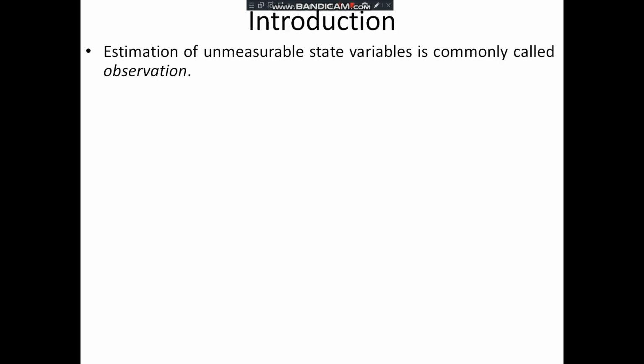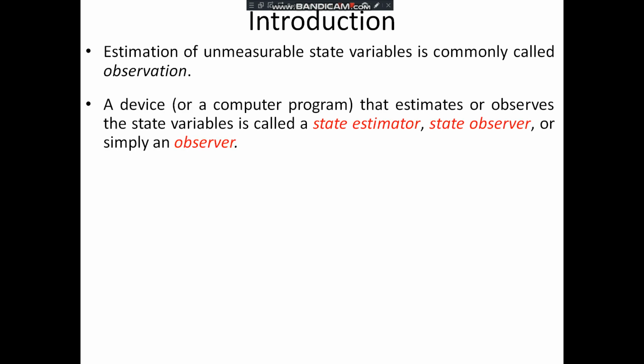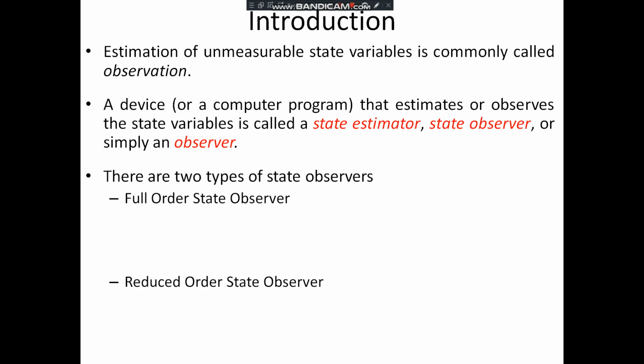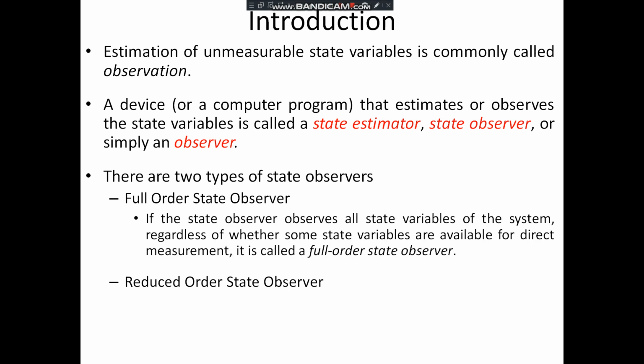Estimation of unmeasurable state variables is commonly called the observation. A device that estimates or observes the state variable is called state estimator, state observer, or simply an observer. There are two types of state observers. The first one is the full order state observer, and the second one is the reduced order state observer.